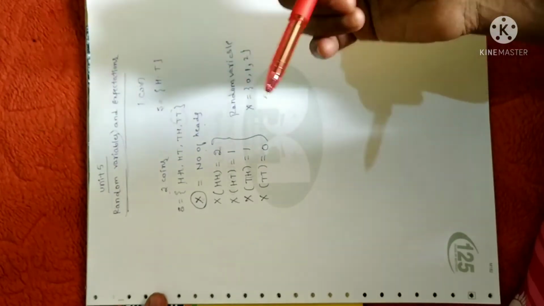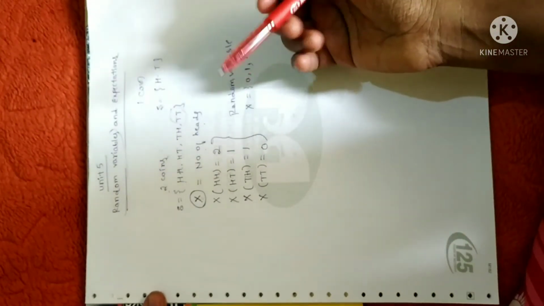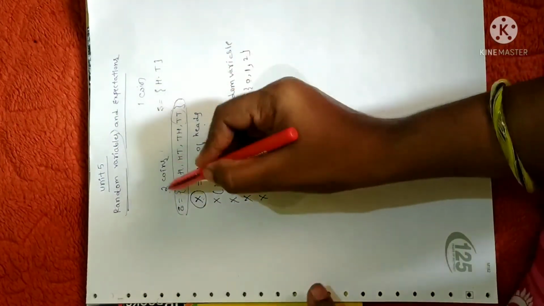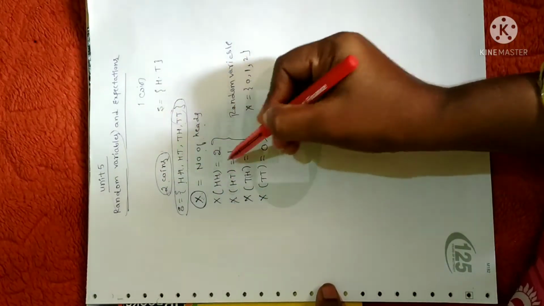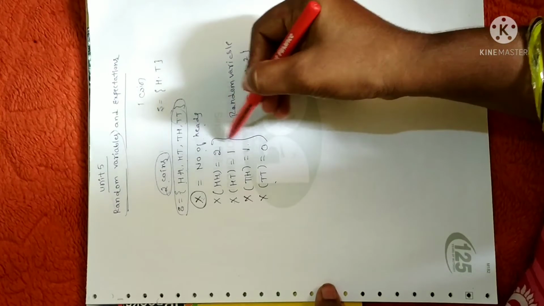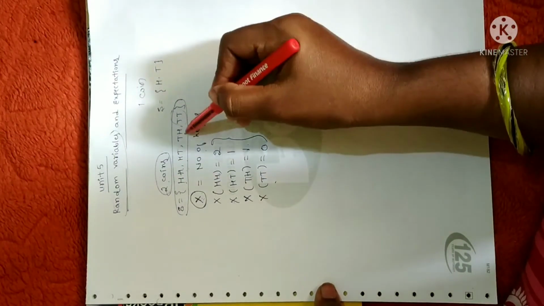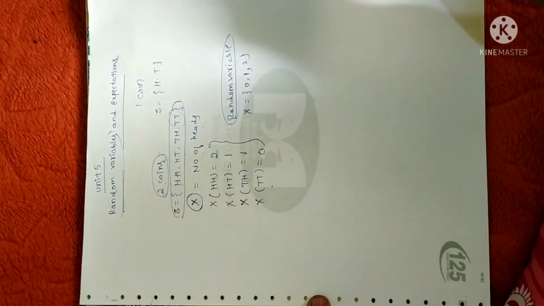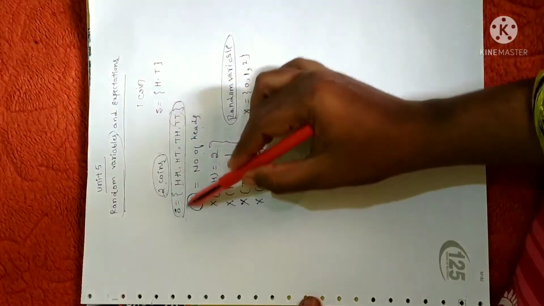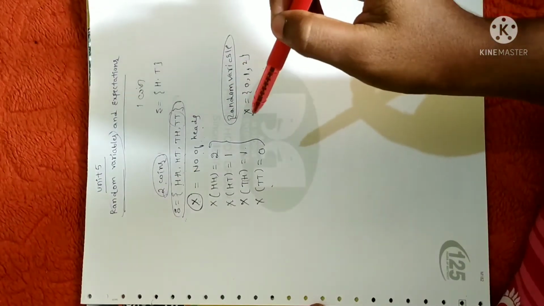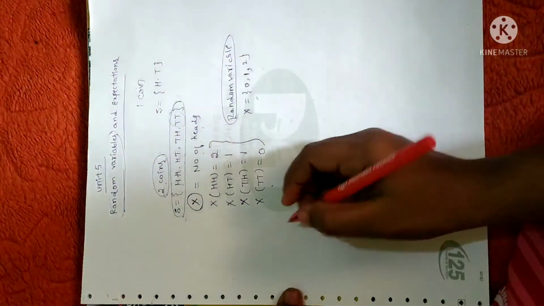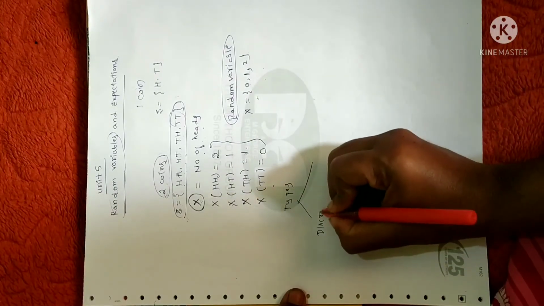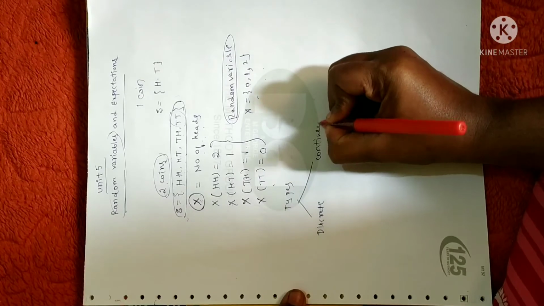From this example we can come to the conclusion that a variable whose values are determined by the outcomes of the random experiment is called a random variable. See here, this is the random experiment, these are the outcomes, and these are the variables. Clear? Now there are two types of random variable: the first is the discrete random variable and the second is the continuous random variable.